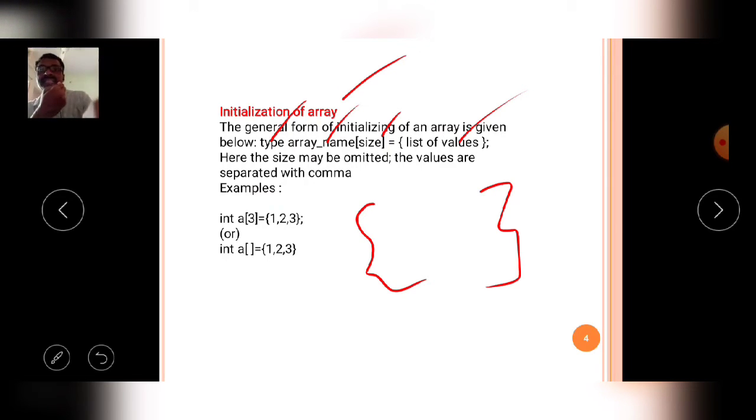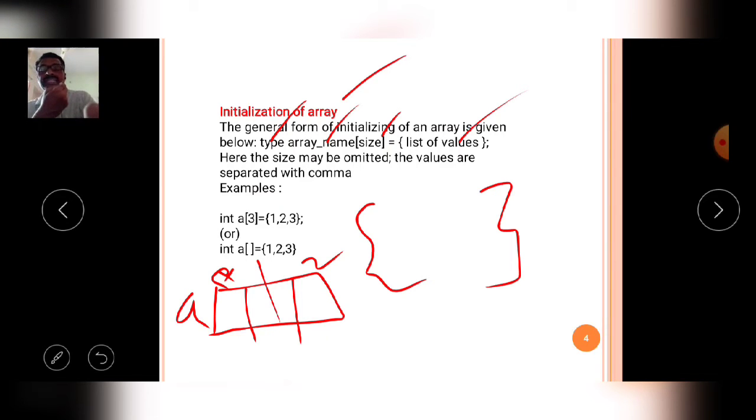For example, a of 3 means the array variable a contains 3 array elements: a of 0, a of 1 and a of 2. This array contains the values 1, 2, 3.